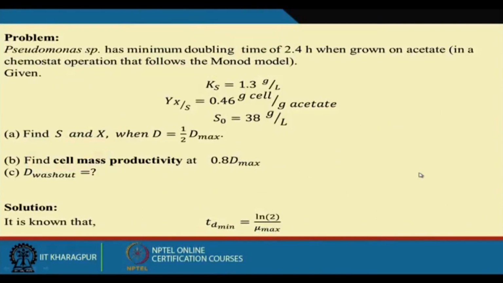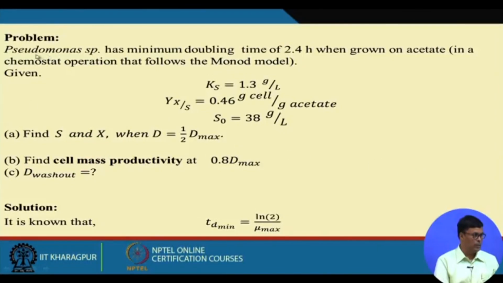Now let me discuss some problems. The first problem we have chosen is Pseudomonas. You might be aware that Pseudomonas is the bacteria which was first genetically modified and is used largely in the wastewater treatment process. The Pseudomonas has a minimum doubling time of 2.4 hours when grown on acetate in a chemostat operation that follows the Monod model.